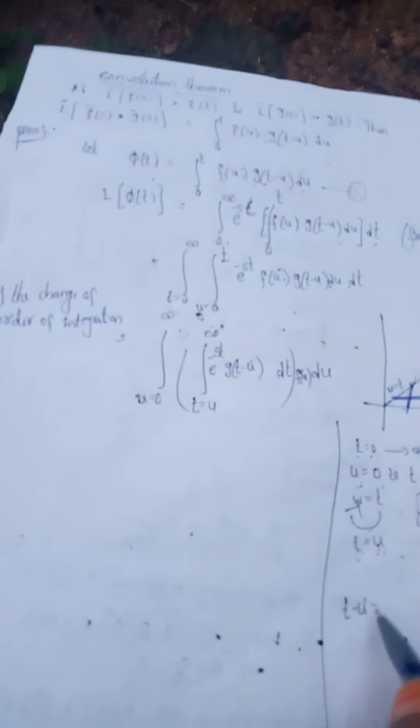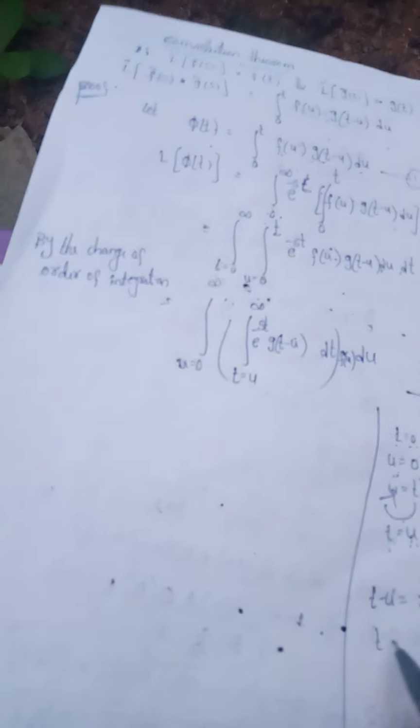When t minus u is equal to some x, t is equal to x plus u. When t is equal to u, x is equal to 0. When t tends to infinity, x tends to infinity. Here you can substitute: x is equal to 0 to infinity, e power minus s into x plus u into g of x.